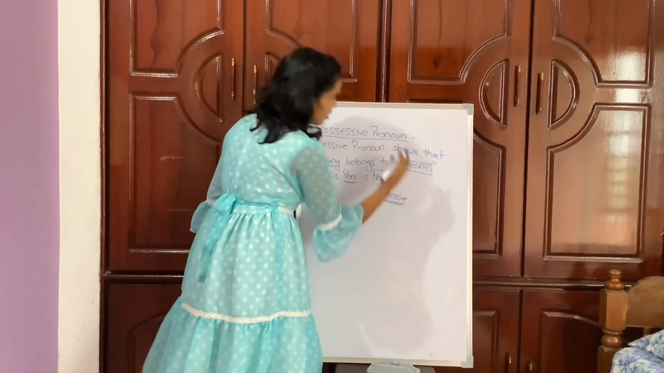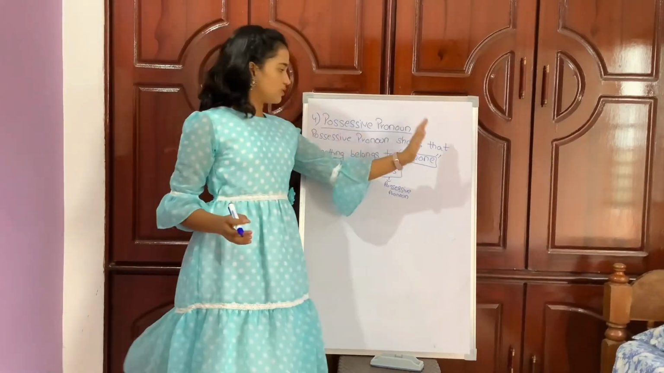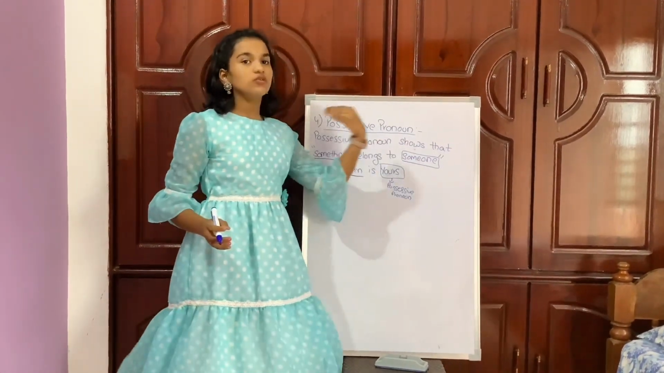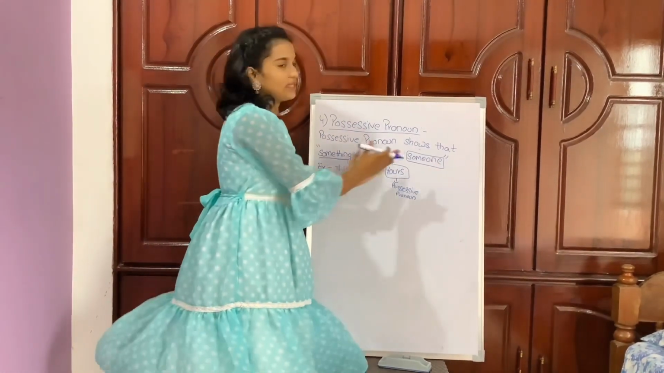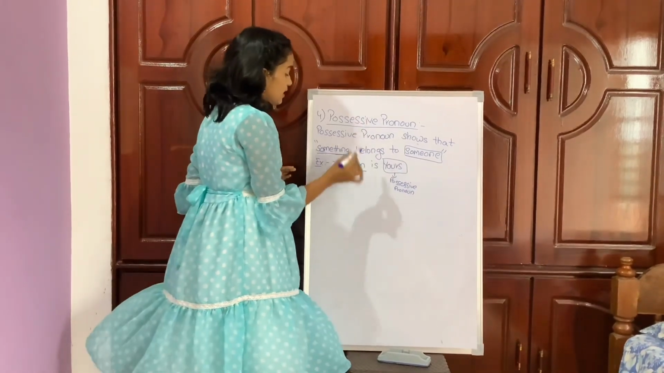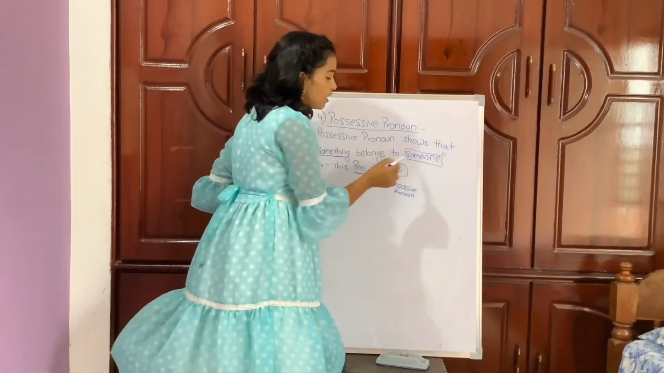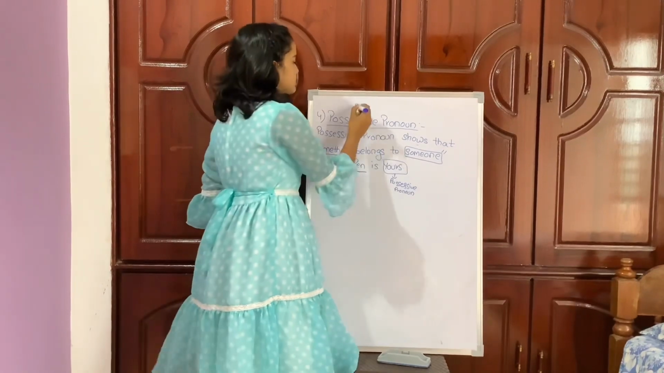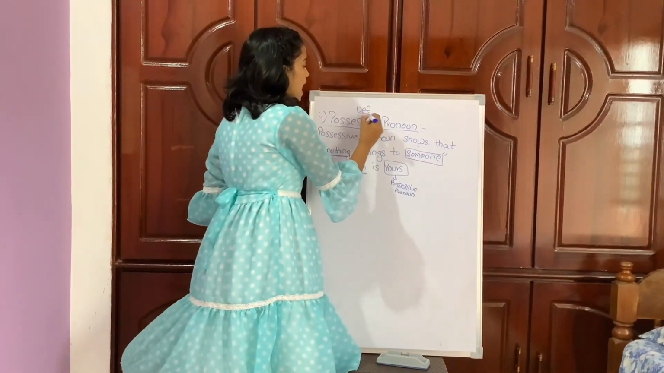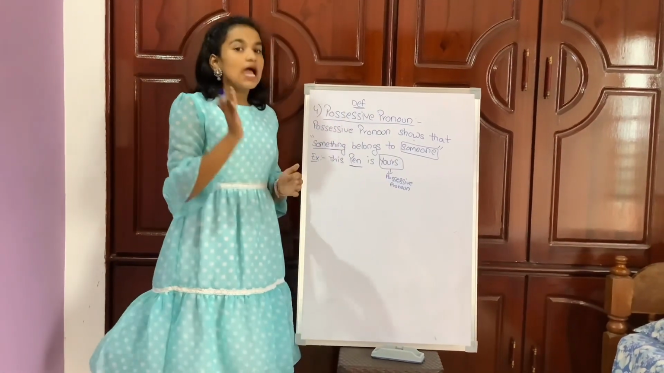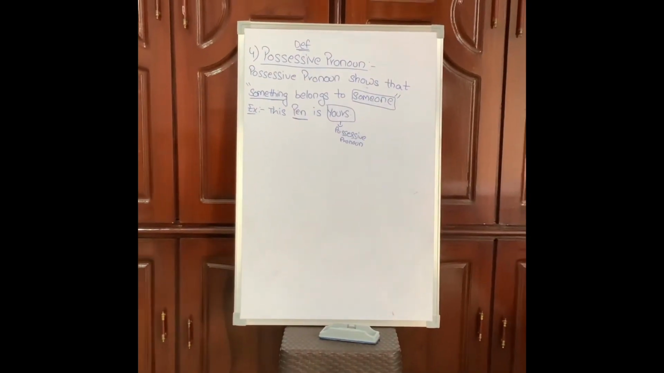What does a possessive pronoun show? A possessive pronoun shows that something belongs to someone. This pen is yours: the pen is something and someone is yours. So this is the definition of the possessive pronoun. I'll wait for 30 seconds. Please note it down in your notes.